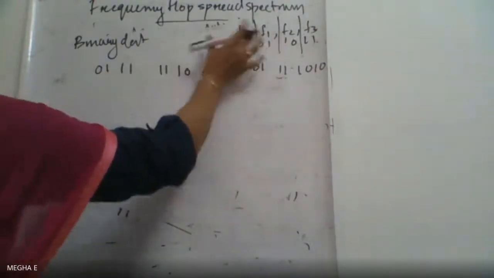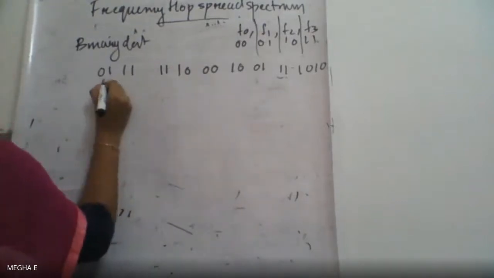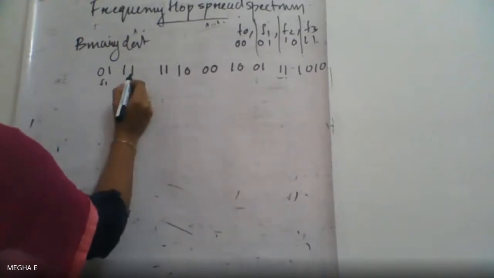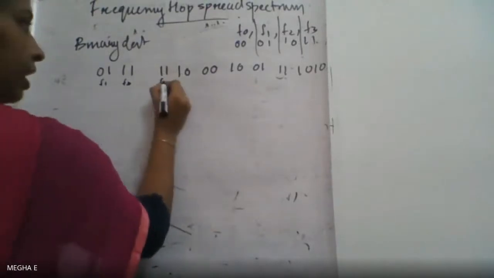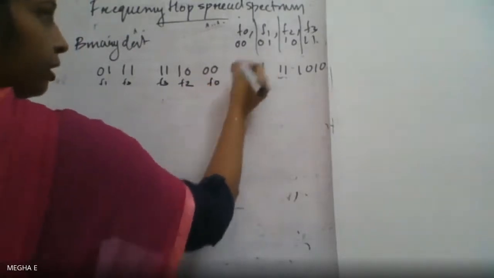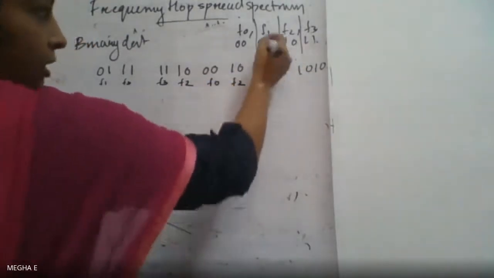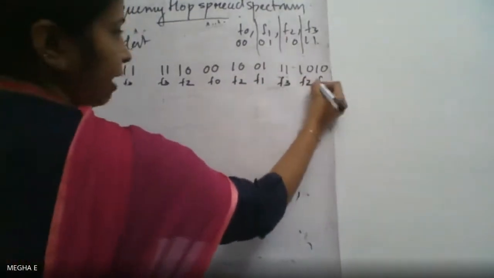So now we can divide this into frequencies. Starting with 01, this is F1. 11 is F3, and the next 2 bits are F3, the next 2 bits F2, and the next F0, F2, 01 F1, F3, F2 and F2. That is our binary data converted in terms of F0, F1, F2, F3. Is it clear?